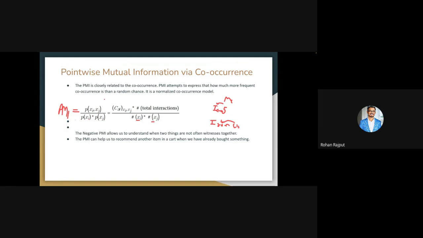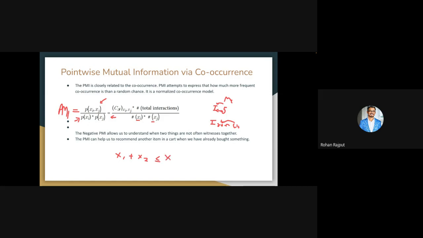Now you have to understand that PMI is not a distance metric. Why is it not a distance metric? Because it is a distribution. We learned that there is an axiom: any distance metric has to obey the triangle inequality, where x1 plus x2 should be greater than or equal to x3.